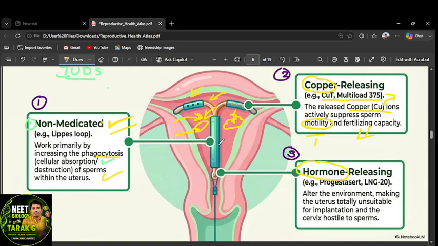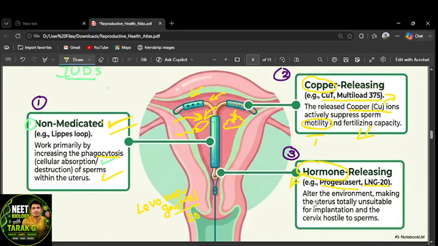The last one is hormone-releasing IUDs. Two examples are progesterone and LNG-20, levonorgestrel.